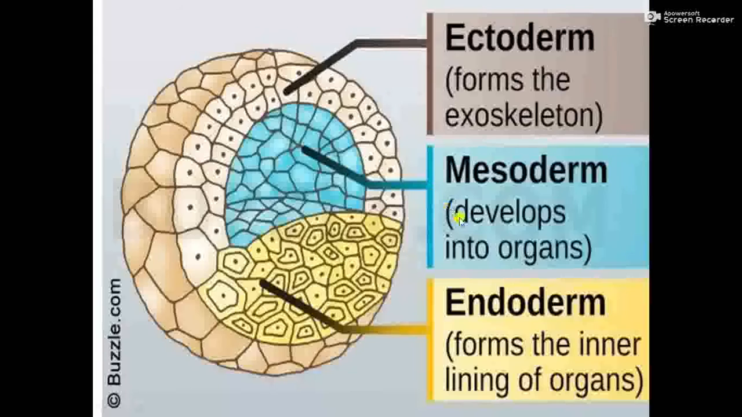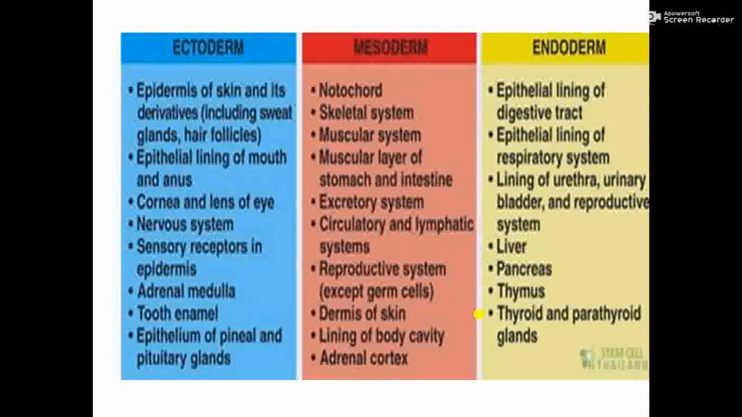Then comes the mesoderm, which develops into organs. Many organs are developed from mesoderm. As I told you, these three germ layers give rise to organs. Endoderm is the inner layer. This forms the inner lining of organs, and also some organs are formed from here. So this is an embryonic stage. Next year in class 12 you will learn embryo development, and we will learn in detail how these stages develop. But right now, understand that in the embryo, cell layers are arranged into ectoderm, mesoderm and endoderm, and these develop into body organs. So this is one basis.